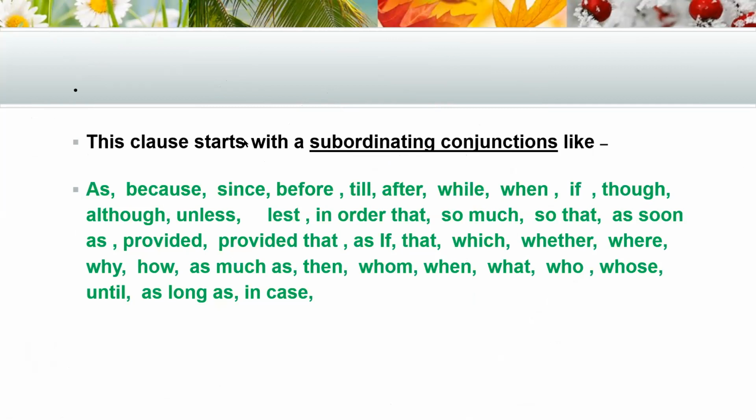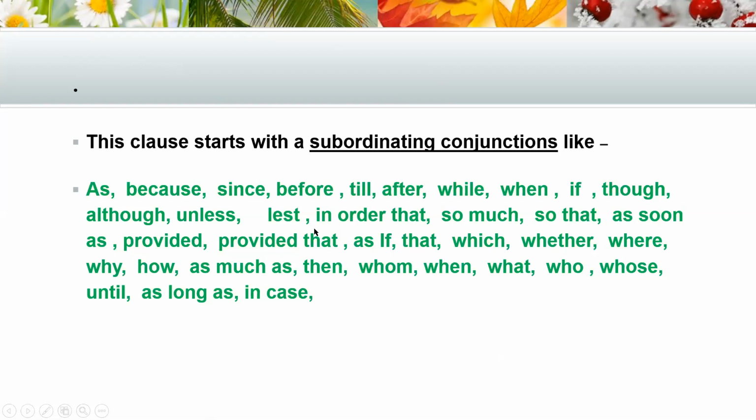Like that, as, because, since, before, till, after, while, when, if, though, although, unless, lest, in order that, so much, so that, as soon as, provided, provided that, as if, that, which, whether, where, why, who, how, as much as, than, whom, when, what, whose, until, as long as, in case.